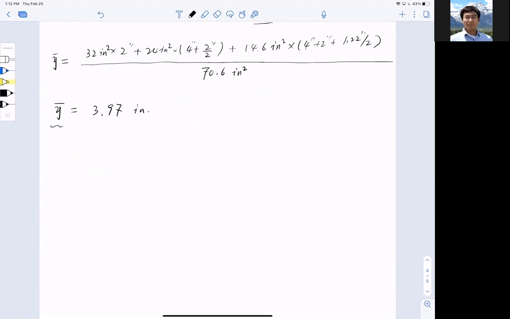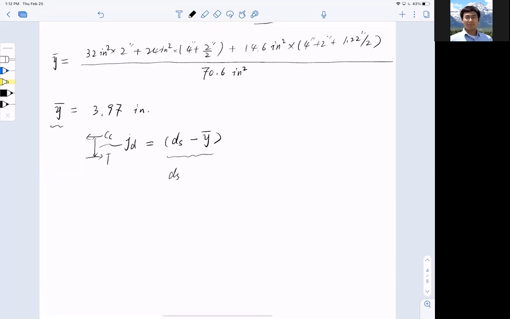Why do I need a Y bar? Because I need jd, which is the distance between compression and tension, remember. And jd would equal to what? ds minus Y bar, right? ds minus Y bar. Okay, that is the centroid. All right, so be careful here.